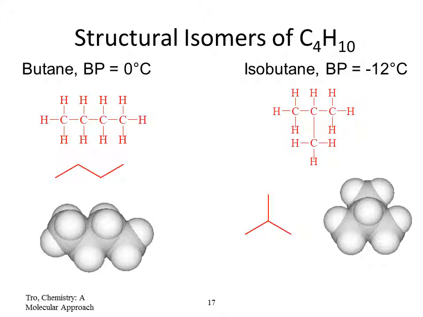Now, because of these structural isomers, they also differ in their chemical or physical behavior. You can see here the structural isomers: butane, the long chain carbon, and the other one is isobutane with the branched chain carbon. You can see the difference in the boiling point. So basically it affects the physical properties.